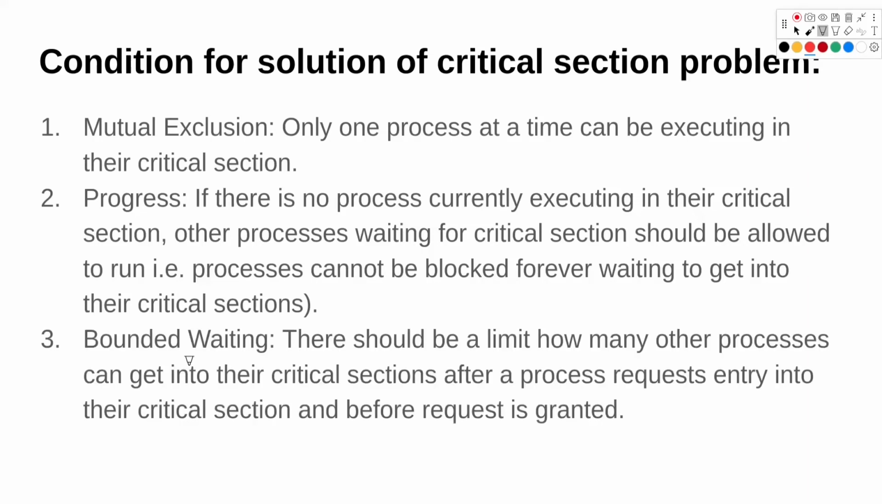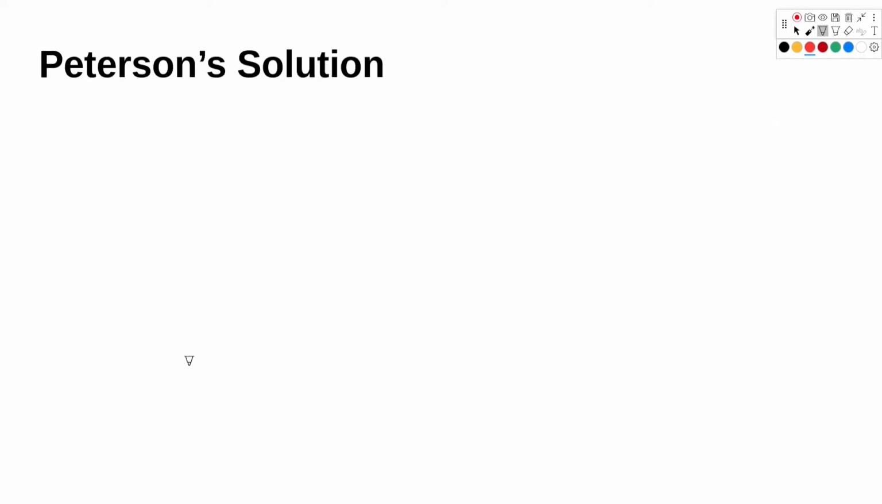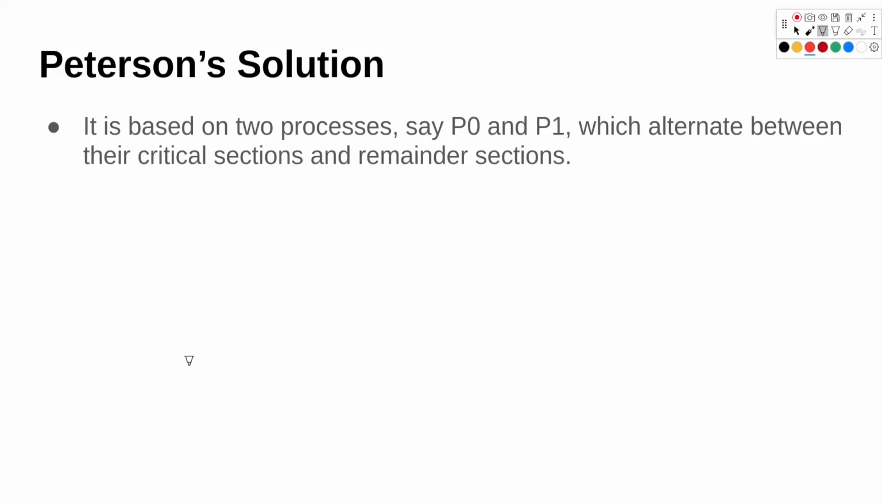Third one is bounded waiting. There should be a limit on how many times other processes can get into the critical section after a process requests entry into its critical section and before that request is granted. Let's look at the first solution, which is the Peterson solution. The Peterson solution is based on two processes. Say we have a process P0 and a process P1, which alternate between their critical section and remainder sections.